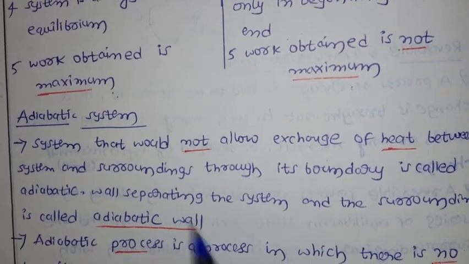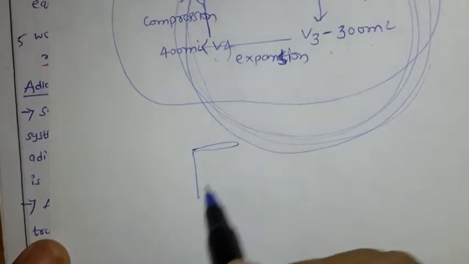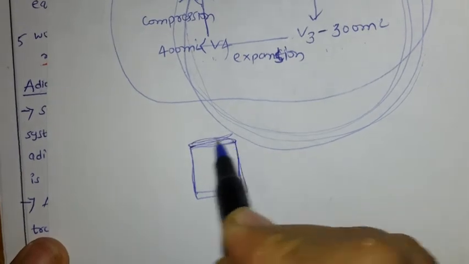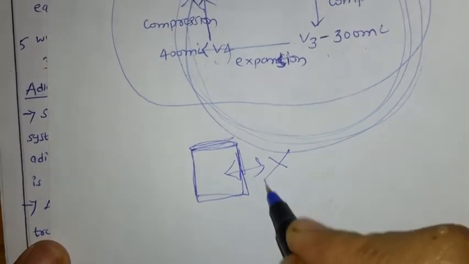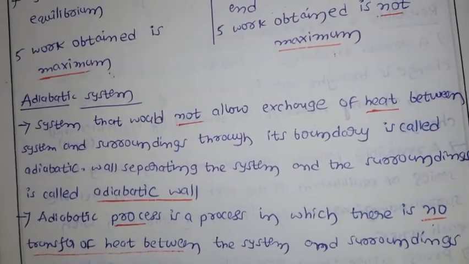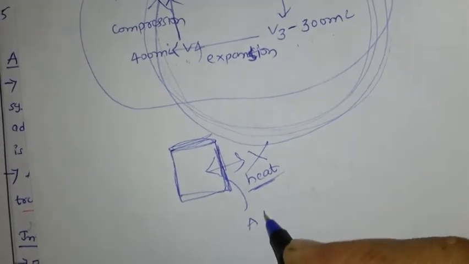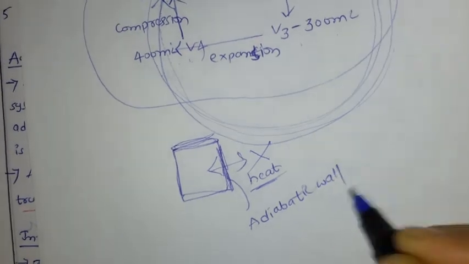For example, I have my system, which is under my observation. For this wall, there is no exchange of heat. Such a type of system is called an adiabatic system, and this boundary surface is called an adiabatic wall.